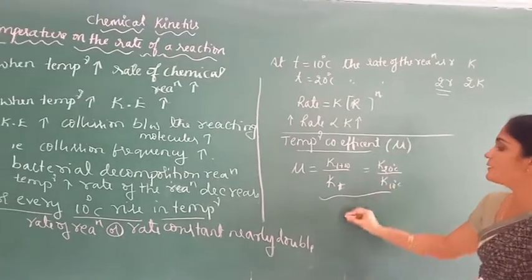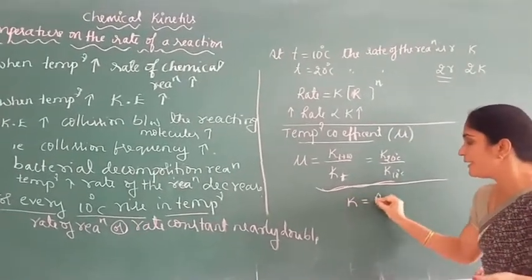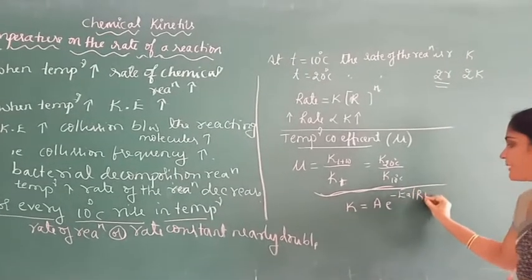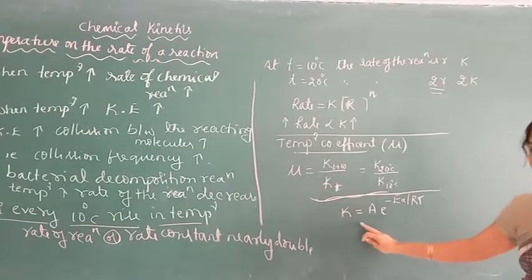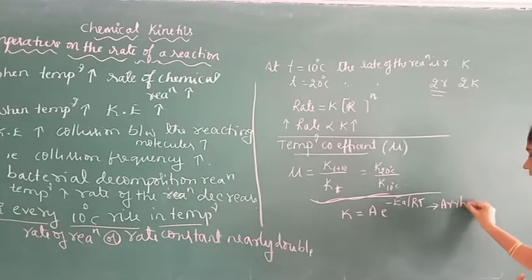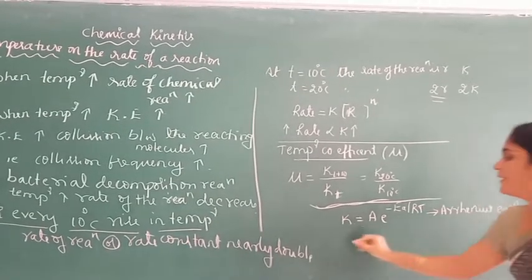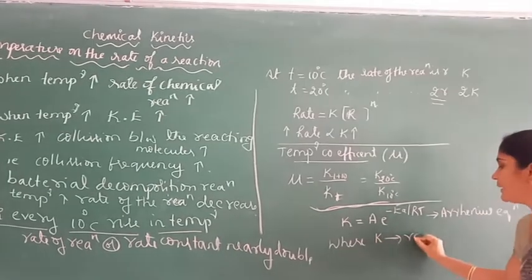The effect of temperature on the rate of a reaction can be explained with the help of the Arrhenius equation, which can be represented as K equals A into e to the power of minus Ea by RT.